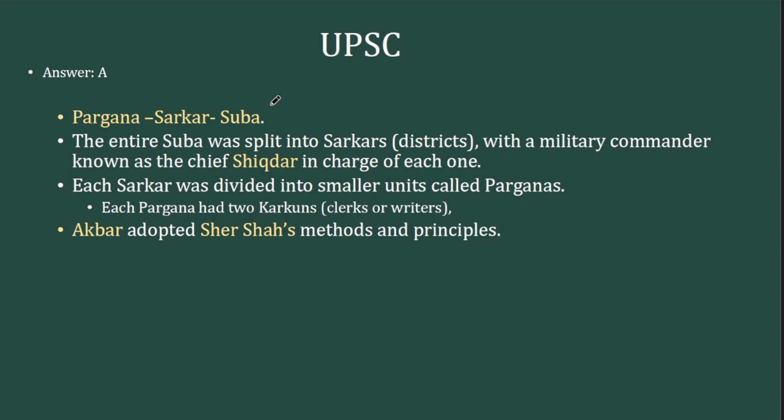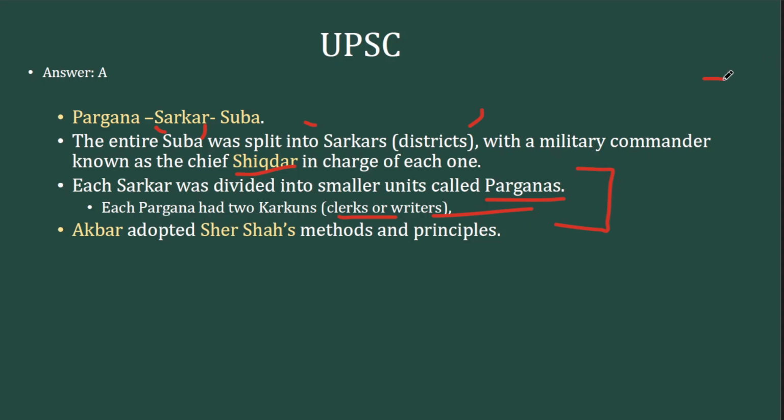Without knowing that, it's difficult to crack it. So let's not approach it logically. The entire Suba was split into Sarkars, districts. Suba can be equated to a state, Sarkar can be equated to a district, and Sarkar is headed by someone called the Shikdar, who can be equated to a district collector. Then each Sarkar is divided into something called the Parganas. And each Pargana had two Karkuns, meaning clerks or writers. So they can be considered as local self-governments and officials can be considered as Karkuns.